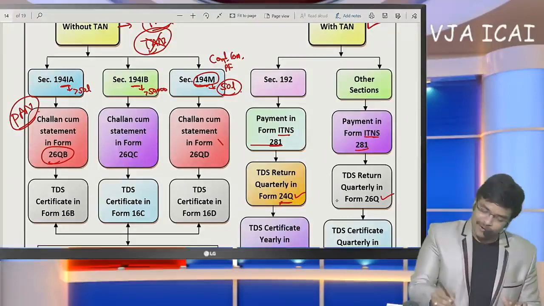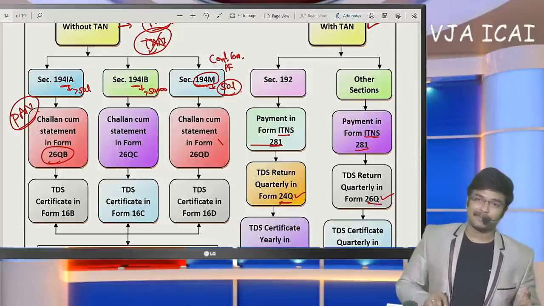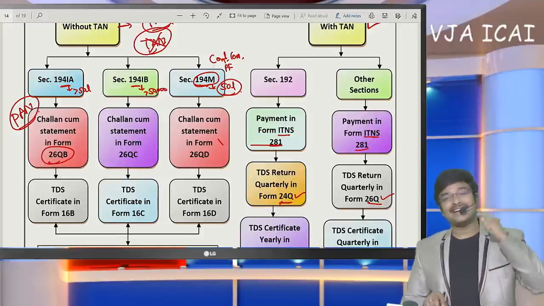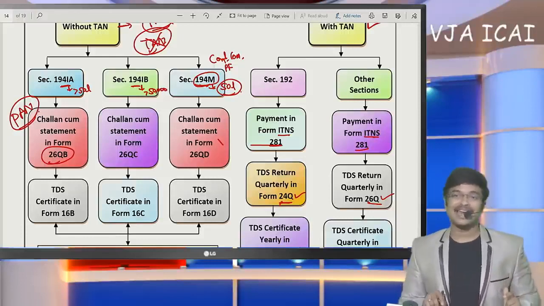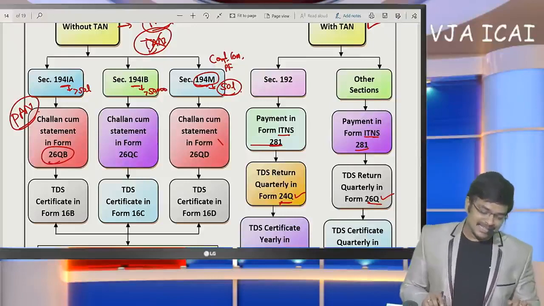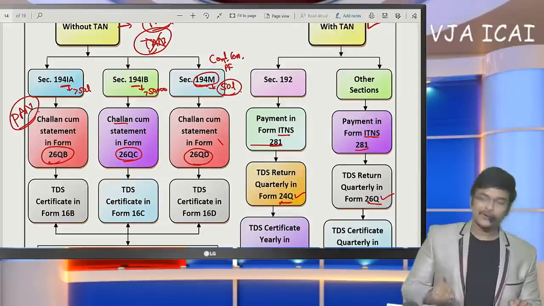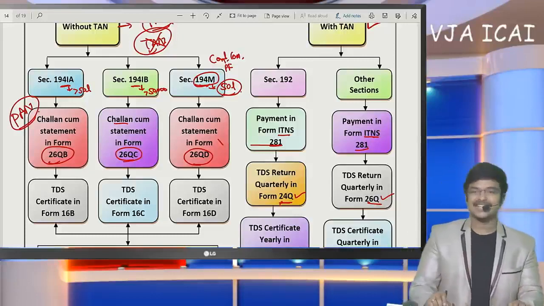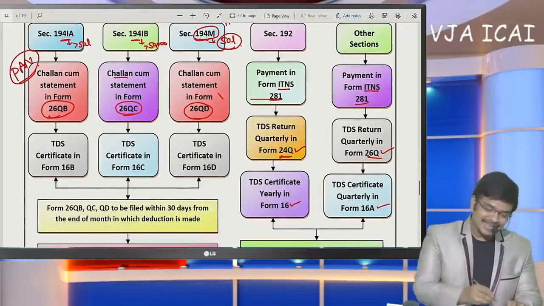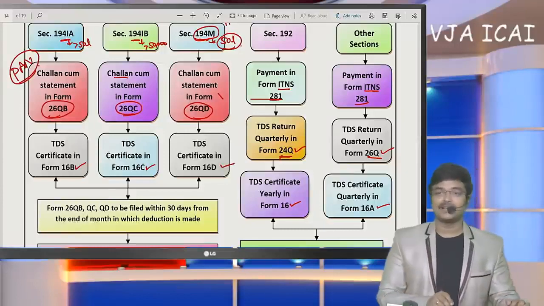Generally, for forms 24Q and 26Q, we make payment based on TAN and then later file TDS returns also based on our TAN number and each deductee's PAN number. But in these three sections, challan cum statement in forms 26QB, 26QC, 26QD has been suggested, and TDS certificates in forms 16B, 16C, 16D.